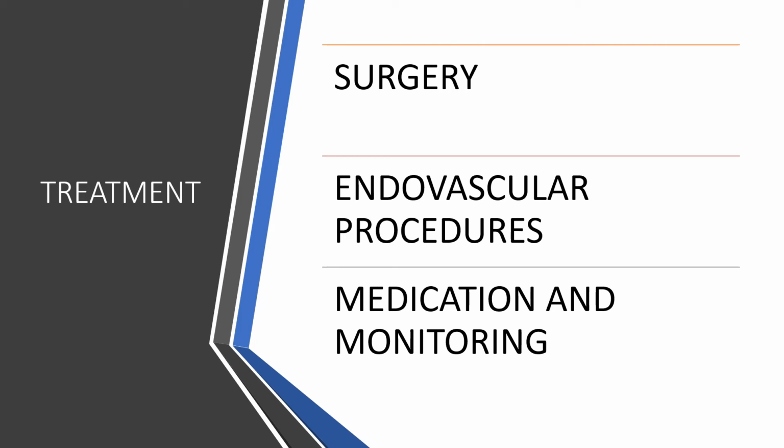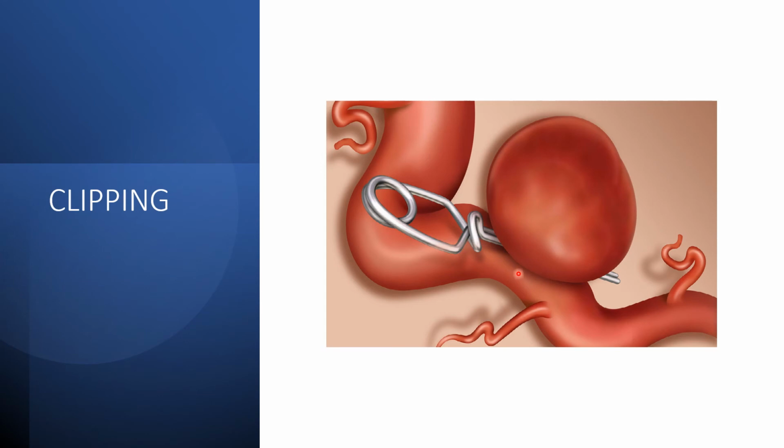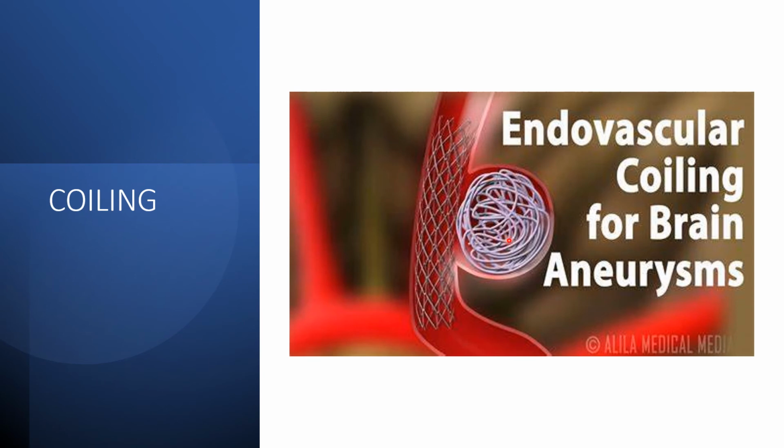Sometimes they insert a stent, because some aneurysms with a wide neck require a stent to hold the coils in place. As I told you, this is a micro clip which is clipping the aneurysm. This is endovascular coiling. See, the coils are placed here.